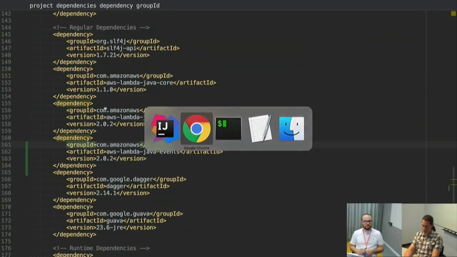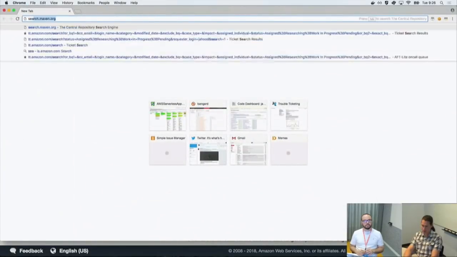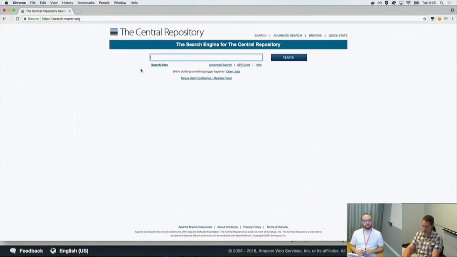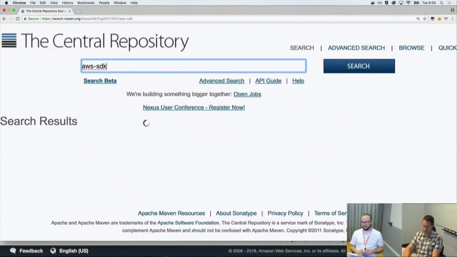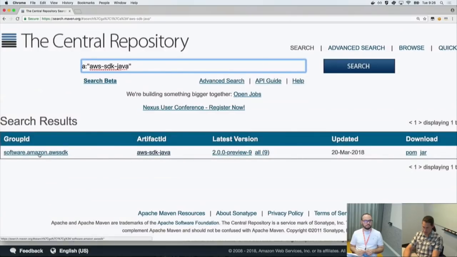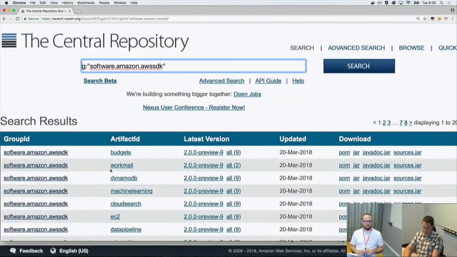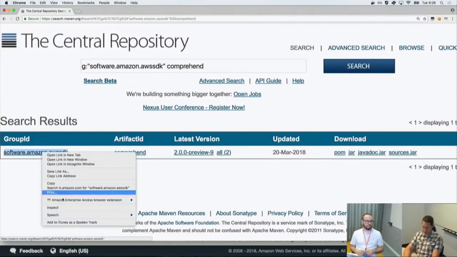I don't remember the actual Maven coordinates. Let's go to Maven. Sorry, let me make that bigger. I'm going to search for AWS SDK, and I see AWS SDK Java. All right. Here we go. And then I'm going to search for comprehend, and there it is. So this is my group ID.